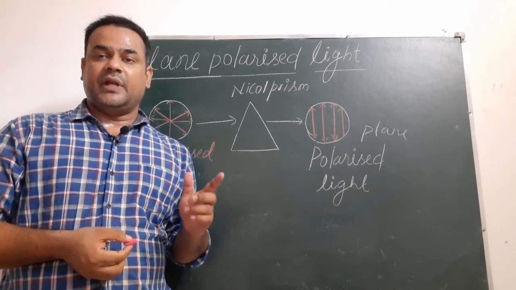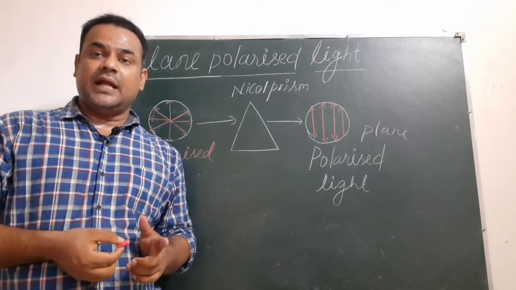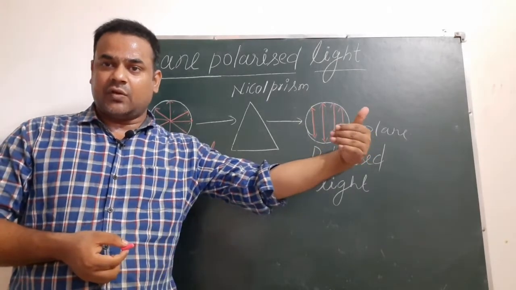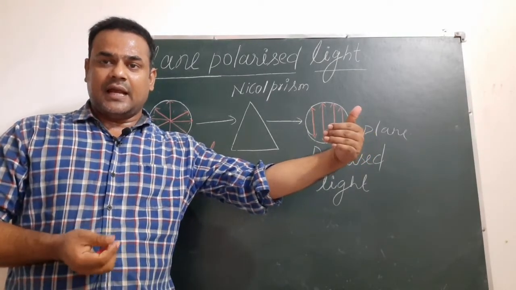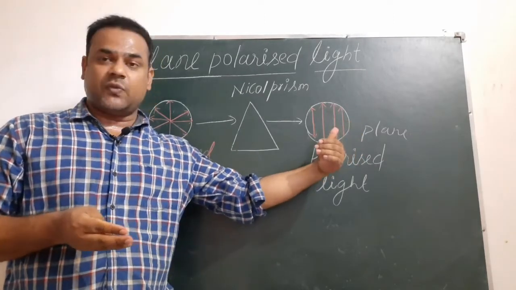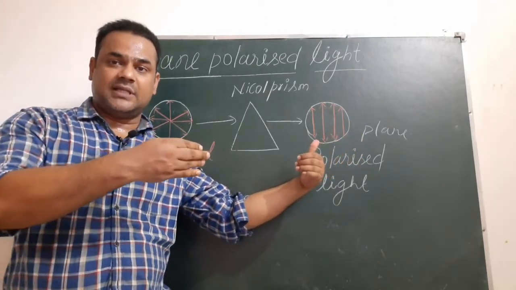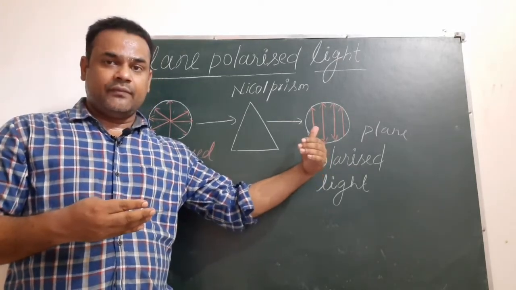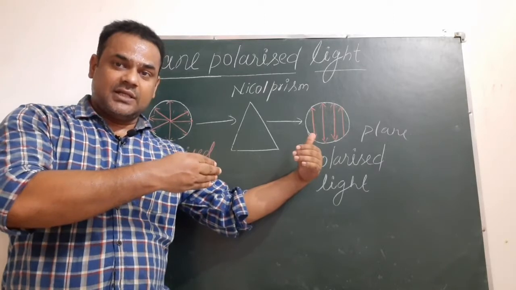Obviously it will be neither, because dextrorotatory will rotate the plane polarized light in clockwise direction, and at the same time levorotatory will rotate it in anti-clockwise direction by the same amount.